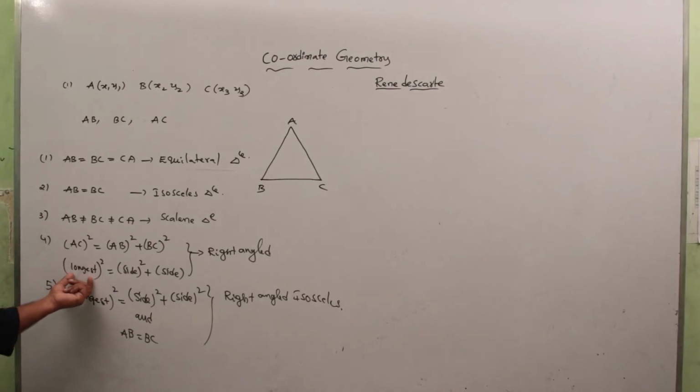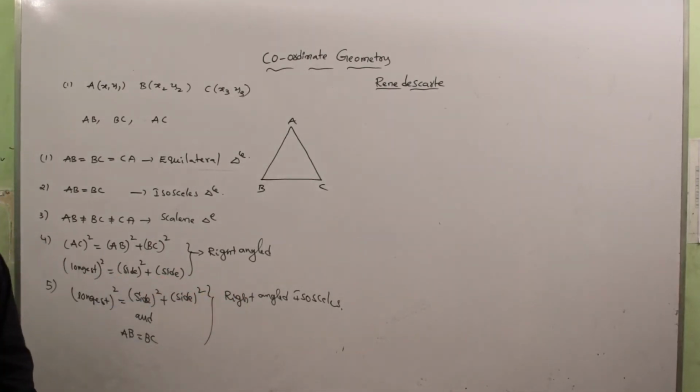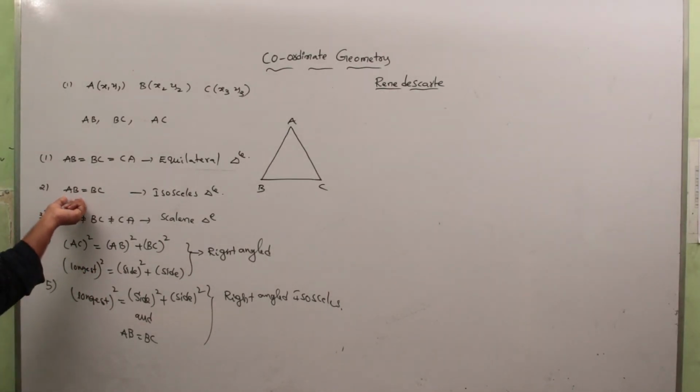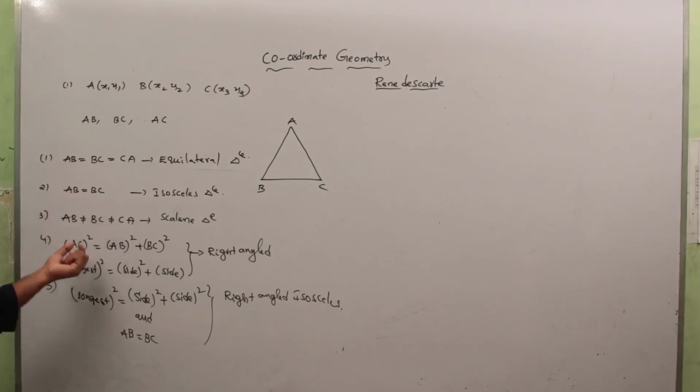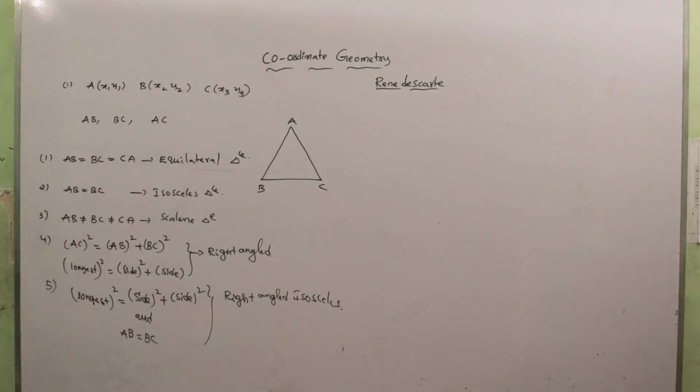Suppose longest side square is equal to side square plus side square, then the given triangle is a right angled triangle. If one triangle satisfies the condition of the right angled triangle as well as the condition of the isosceles triangle, 2 conditions it satisfies, then we say the triangle is right angled isosceles.